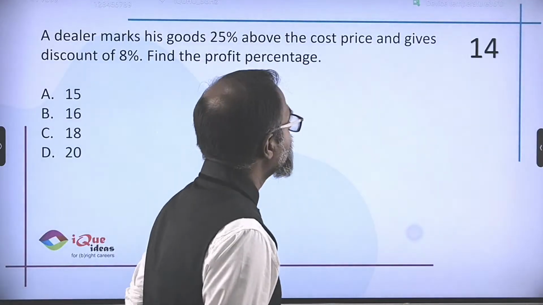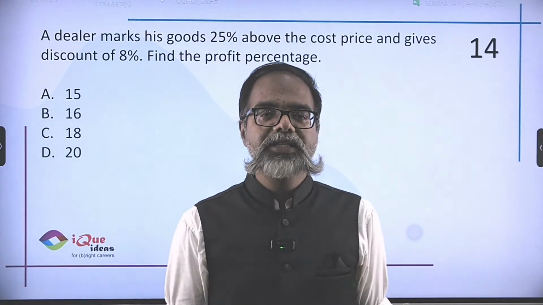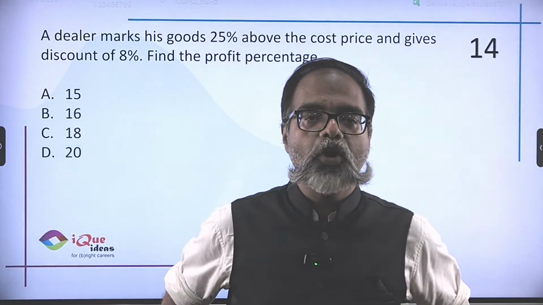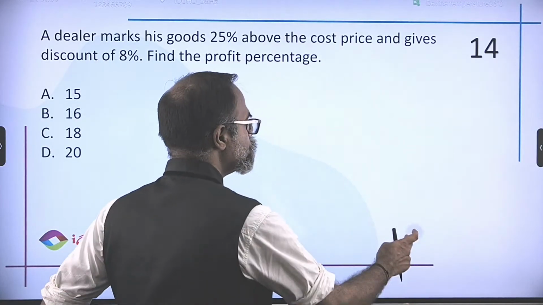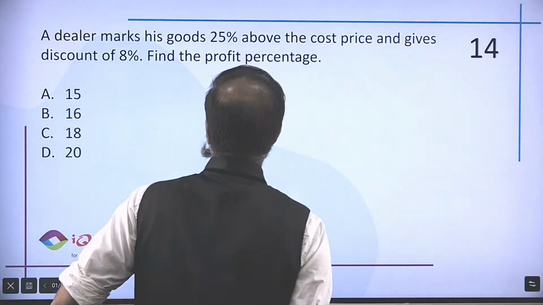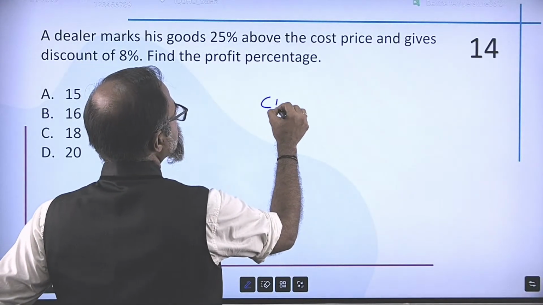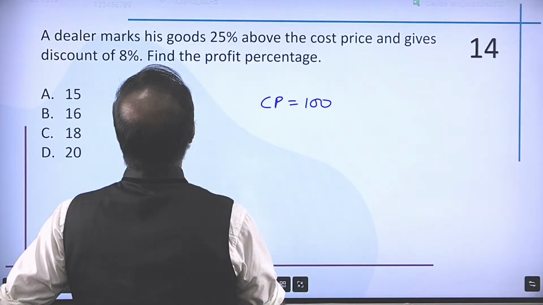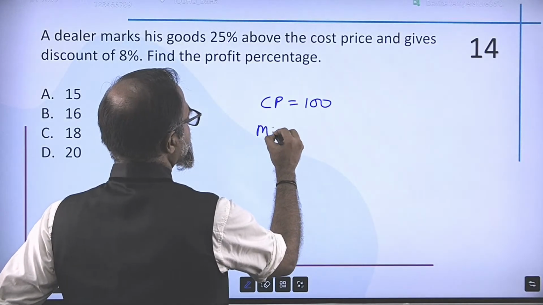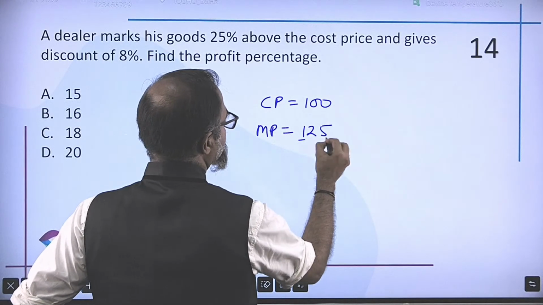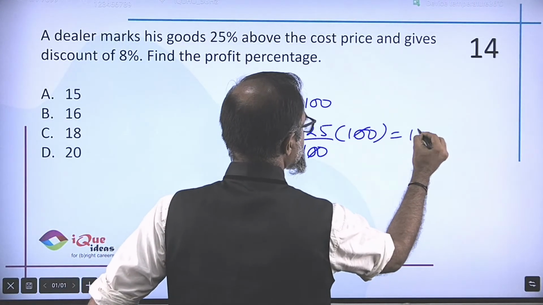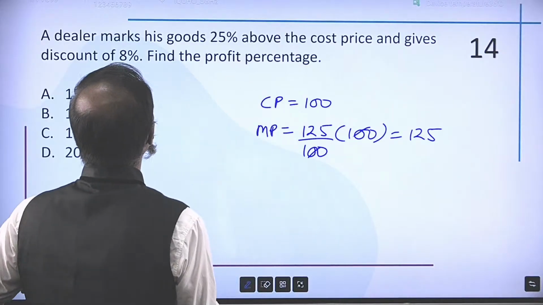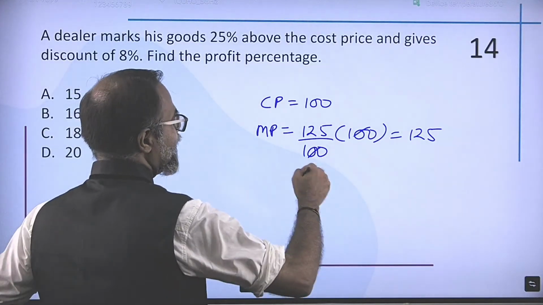Okay. A dealer marks his goods 25% above cost, gives a discount of 8%. Find the profit percentage. Okay, so if my cost price is 100, I'm marking it 25% above my cost price, and I'm giving you a discount of 8%.